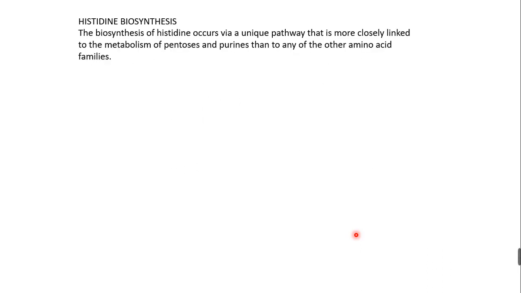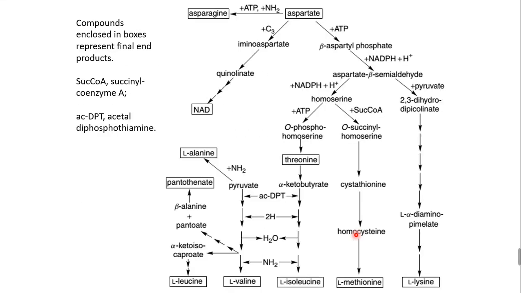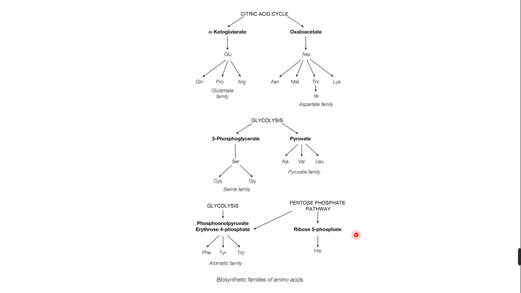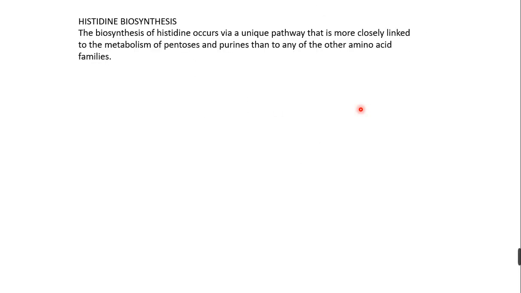And the last family is the histidine family. In this histidine family, the biosynthesis of histidine occurs via a unique pathway that is more closely linked to the metabolism of pentoses. As I told, these are the pentoses, the ribose 5-phosphate. The pentose phosphate pathway is very important, as it is involved in histidine biosynthesis. It is a little more complex compared to all the other components, and we can take it one by one.